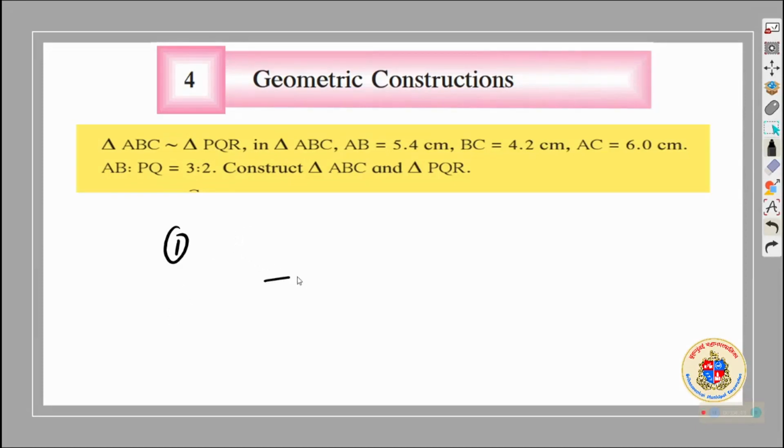There is a line, and you have to construct another parallel line passing through a particular point. How to construct it? This you have studied. These are recalling things. If you have to draw a line parallel to this, passing through this point, there is more than one way.